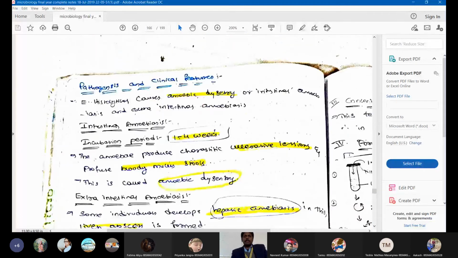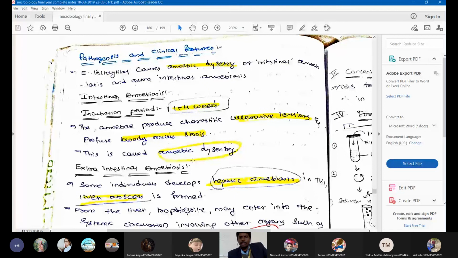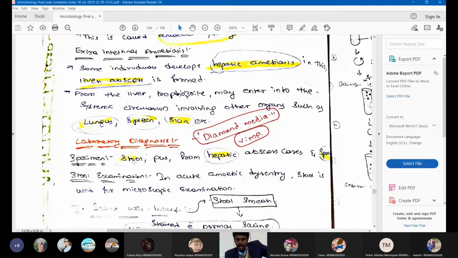So the specimen of choice. What is the specimen of choice for Entamoeba histolytica? It will be definitely stool, right? So the specimen can be stool, or pus, because it can cause a skin abscess, since it also targets skin. So we can take pus, we can take stool, or we can even take a hepatic abscess. We can go for a biopsy of the liver. In the biopsy, we will see the abscess, the wound to the liver, and that abscess can be taken. So even liver abscess can be taken.